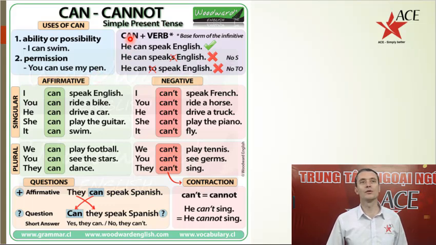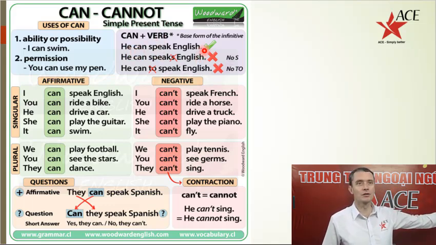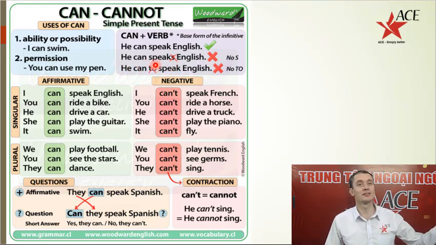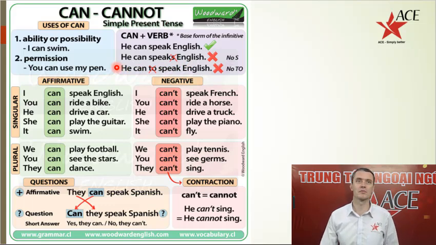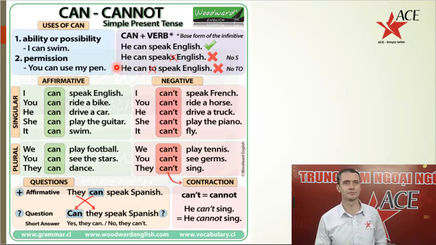We also use can plus verb. He can speak English, but not can speaks. They can speak English. She can't speak English.